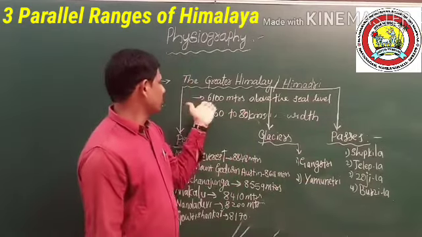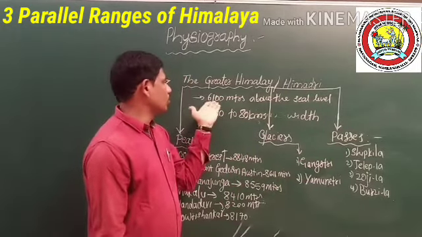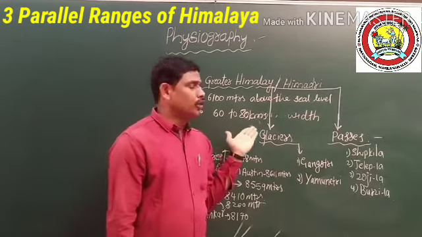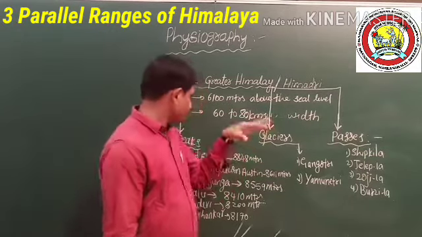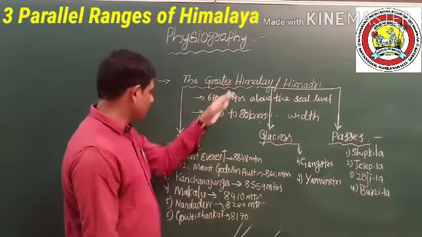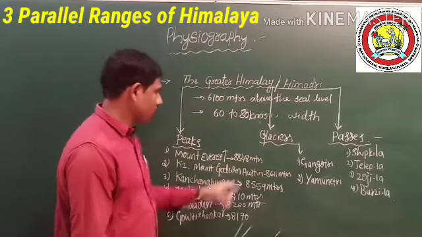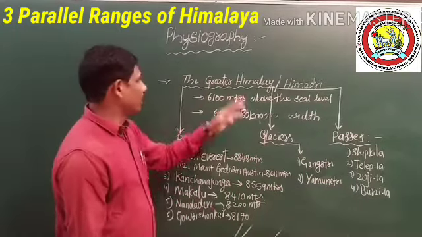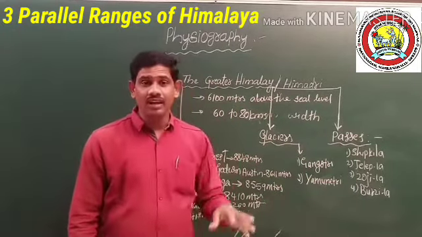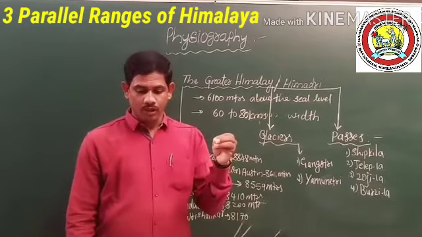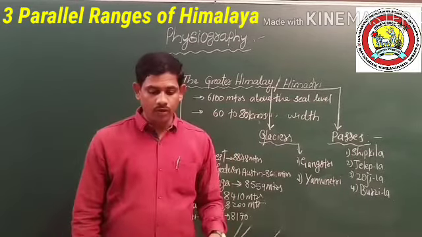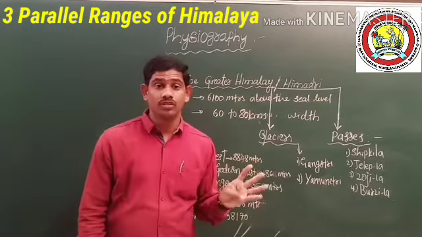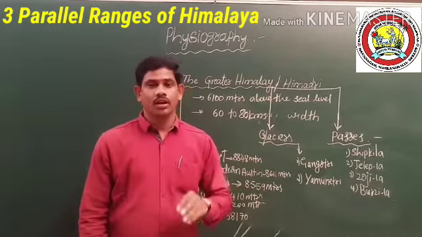The Greater Himalaya is located at 6,100 meters above sea level, and its width varies from 60 to 82 kilometers. It consists of the highest peaks, glaciers, and mountain passes. The Greater Himalaya is continuous, and it is the highest range in the world.